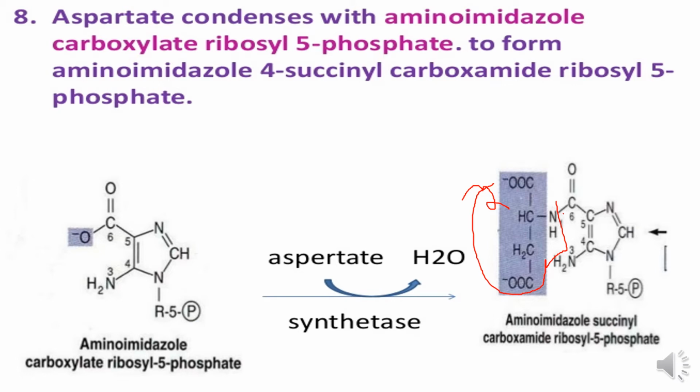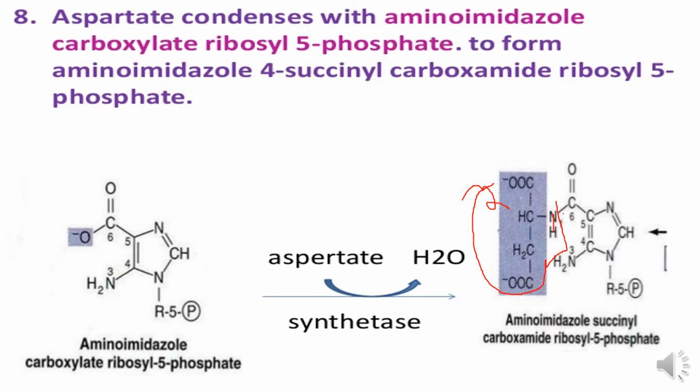That is why it is called aminoimidazole succinyl carboxamide ribosyl 5-phosphate. Now the NH group of the aspartate is donated and the rest of the compound is released as fumarate.